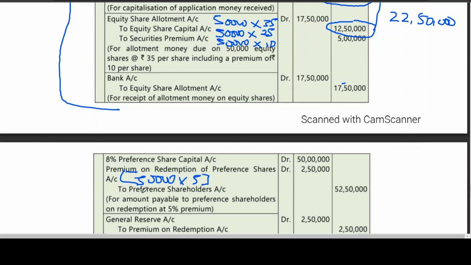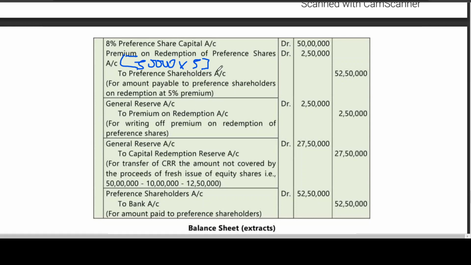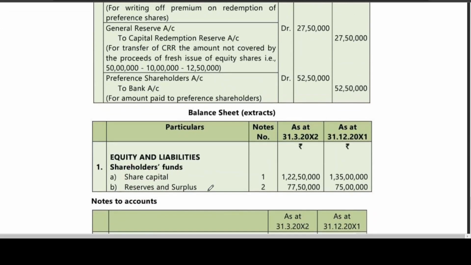No, before you make a payment, you should write the entry for redemption of preference shares. 8% preference share capital account debit, premium on redemption of preference shares account debit, to preference shareholders. Then general reserve account debit to premium on redemption. I told you general reserve is a capital gain that you are adjusting against loss on redemption. Then general reserve to CRR. This also I told you. Then preference shareholders account debit to bank account. You are making the payment.